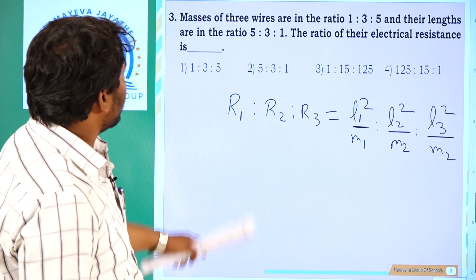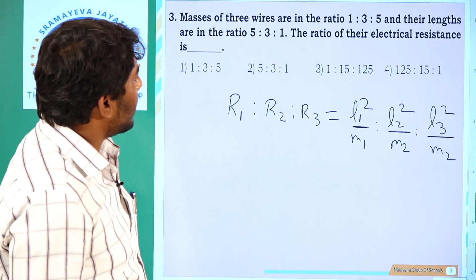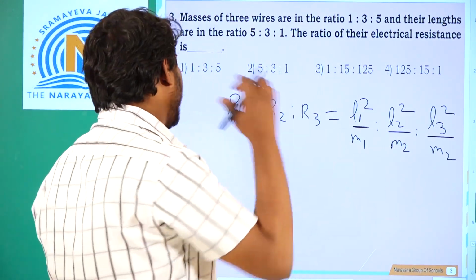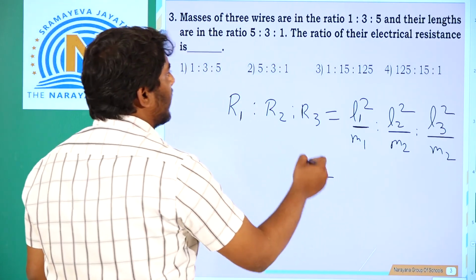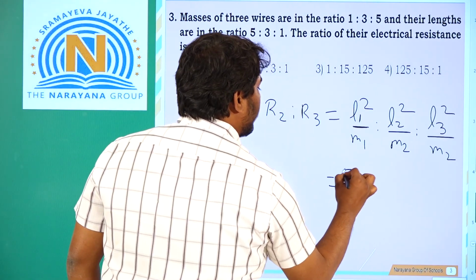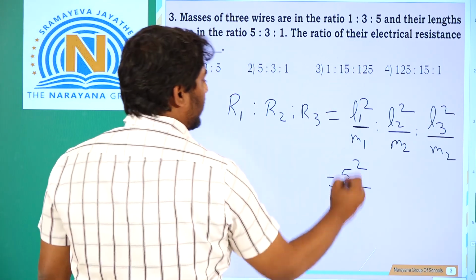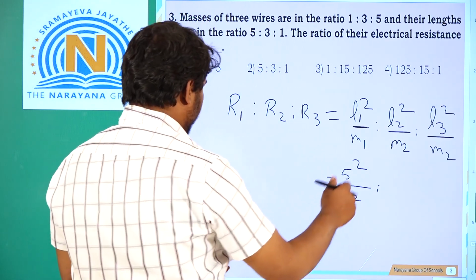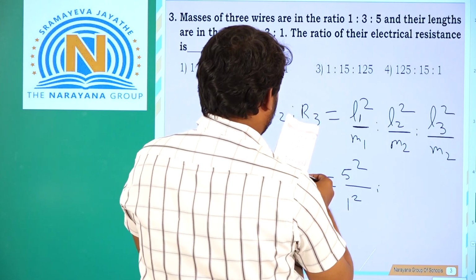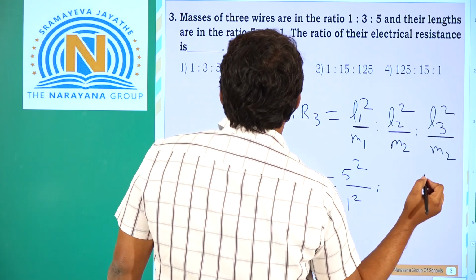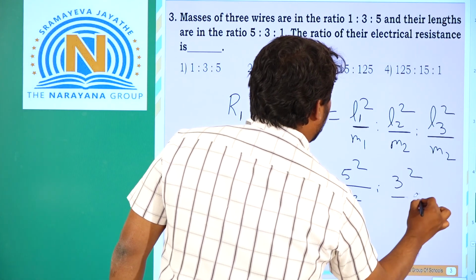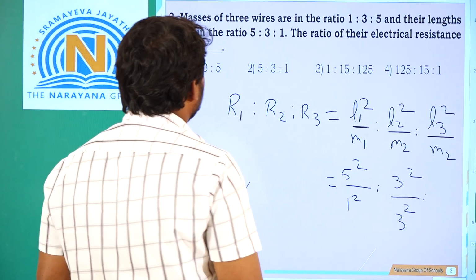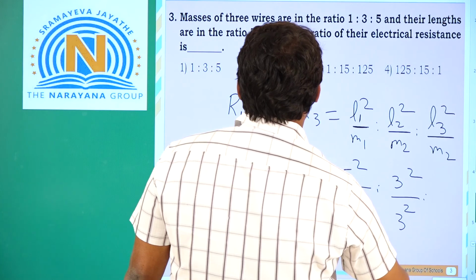What is the given data? Masses of the three wires are in the ratio 1:3:5 and their lengths are in the ratio 5:3:1. So masses and lengths. Length is in the ratio 5, which is 5 square upon 1 is to, again, L1 it's not square, I think it's a cube. Now L2 square, which is 3 square upon 3 is to 5 square. What is the third one?